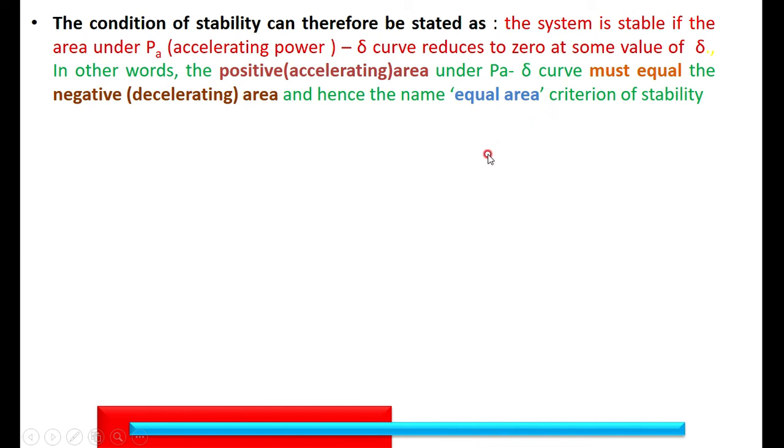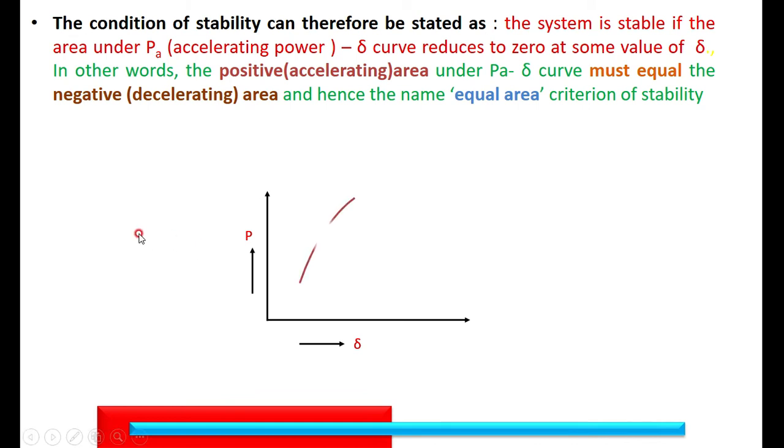I told you there are two processes occurring, accelerating and decelerating, before settling down to a new value. If the decelerating area and the accelerating area are equal and opposite, then the system is stable. Ultimately, the total accelerating power Pa becomes equal to 0. That is demonstrated here.